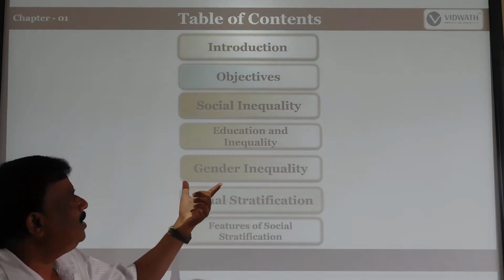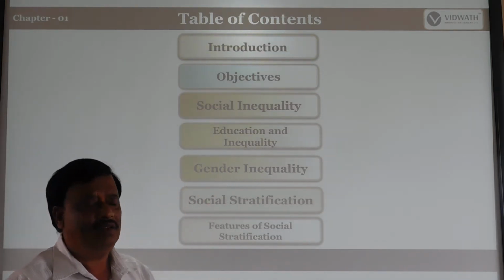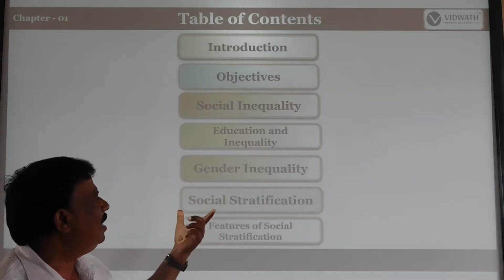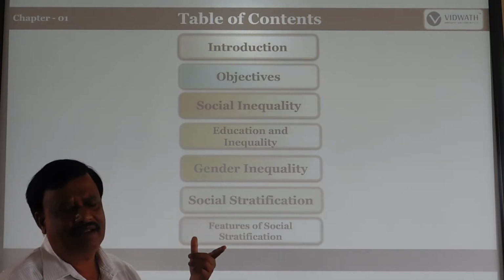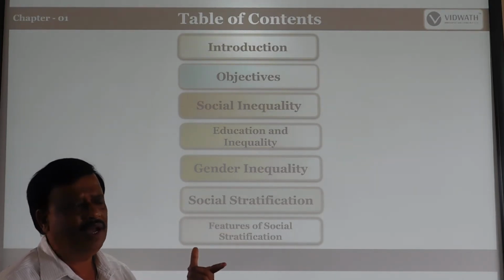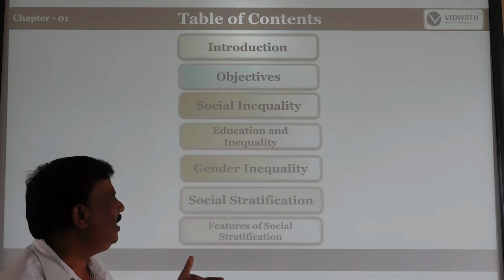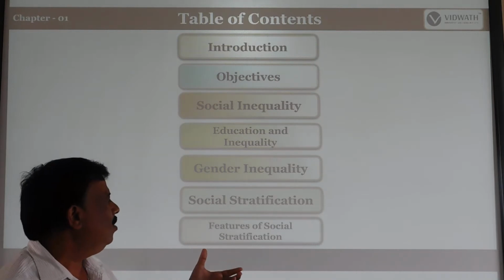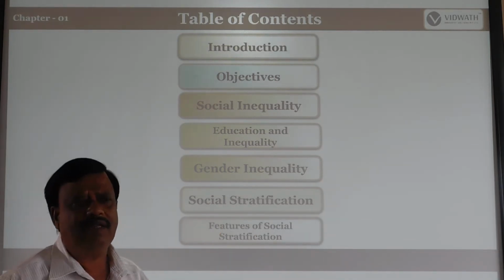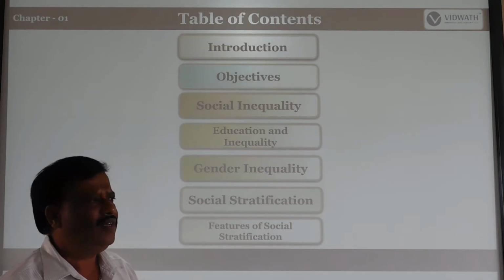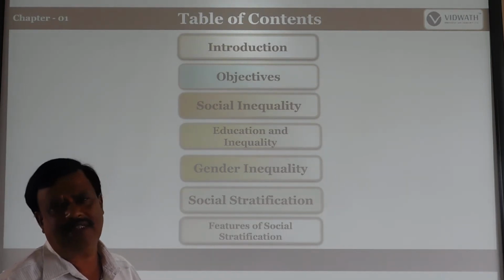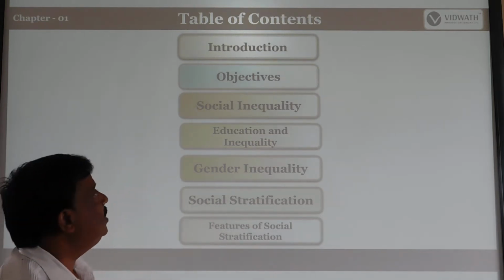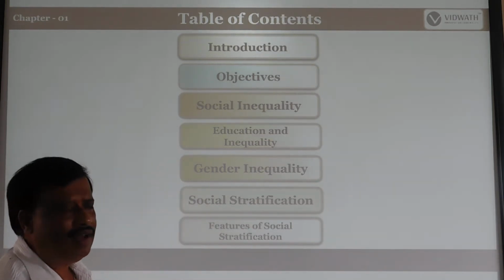And education and inequality: how educational inequality exists in our society is discussed in that content. And gender inequality: male, female, how we treat them nowadays. And social stratification, strata, and features of social stratification. What are the features, and what features make us call it social stratification? So these are all the contents in the social stratification lesson.